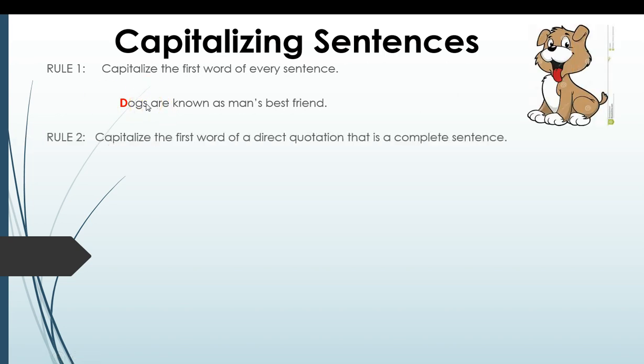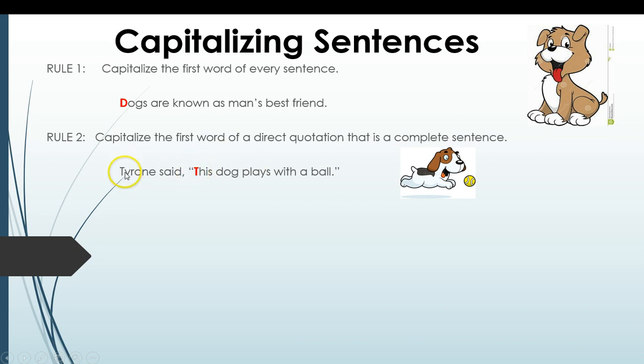Rule number 2 is that if you are writing a direct quotation, dialogue, a direct quotation of somebody's words, you're going to capitalize the first word of the complete sentence that the person is saying. An example of that: Tyrone said, "This dog plays with the ball." The T in this, as well as the T in Tyrone, are capitalized. Tyrone's the first word of the sentence, and this is the first word of what he's saying. This is like a sentence within a sentence, and so that letter also gets capitalized.